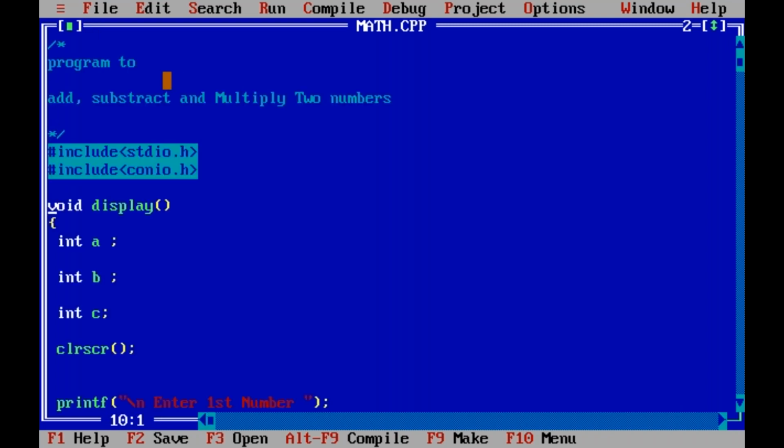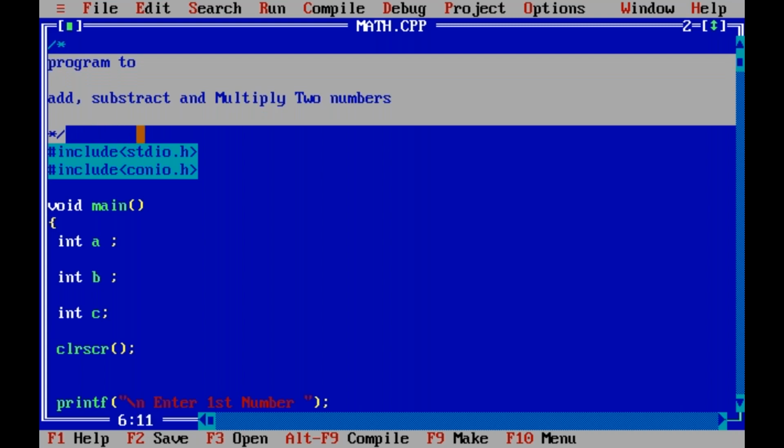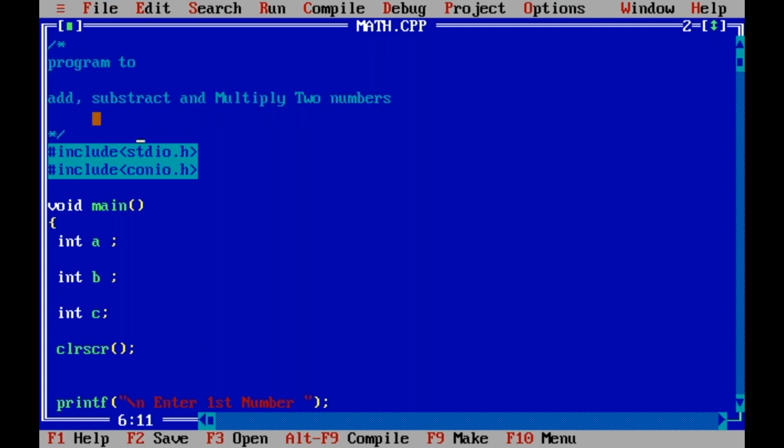A C program. Suppose here is some C program. Yes, this is Windows based C language. Program to add, subtract and multiply two numbers.